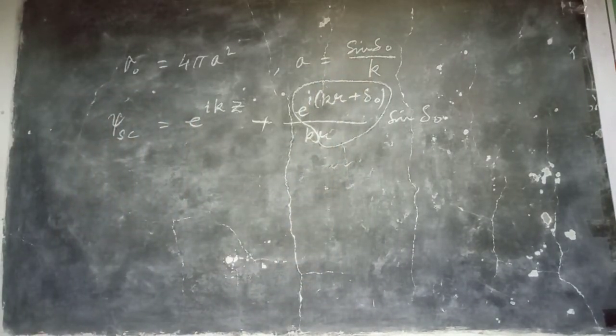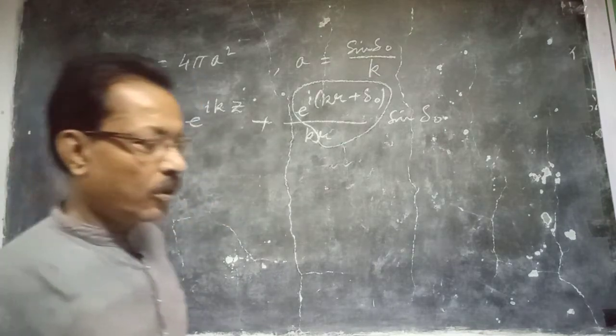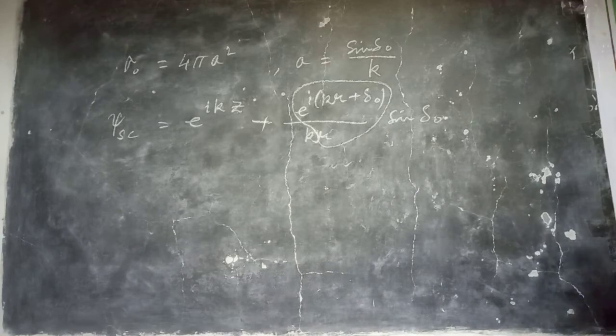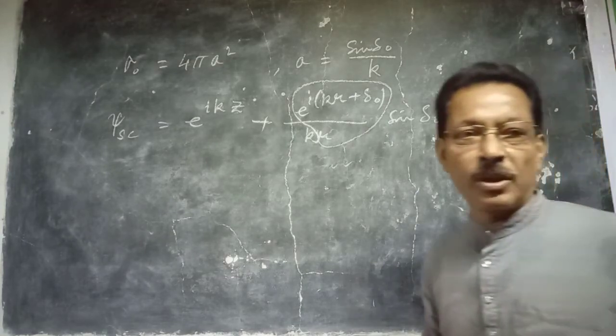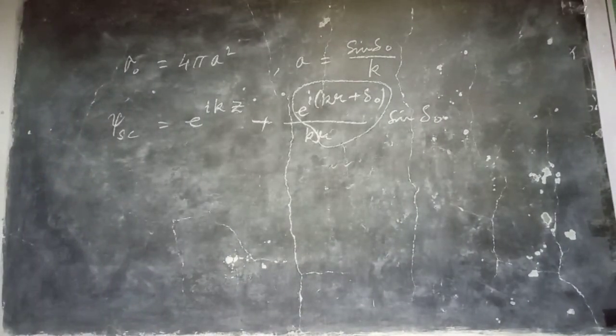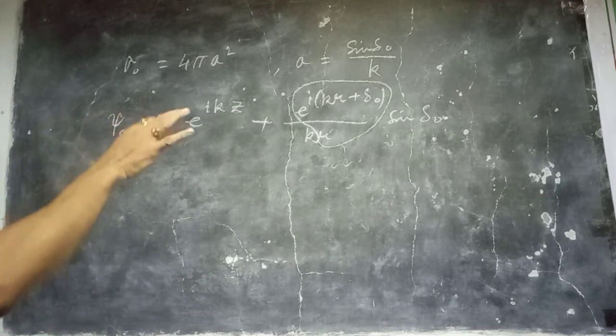So if one can measure the scattering amplitude, you will get the scattering cross section. Therefore, in a scattering experiment, we always find the scattering amplitude. Theoretically, we find the scattering amplitude and take the square of it, because it is proportional to the scattering cross section.